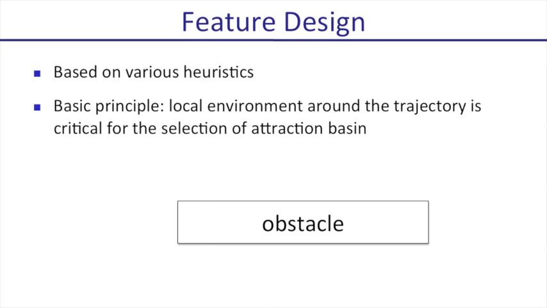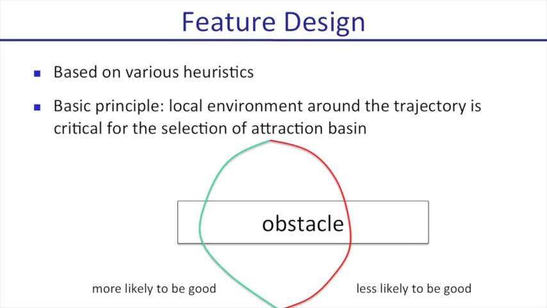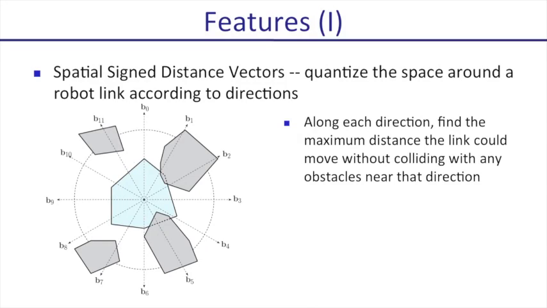For instance, here, the red initial path is deeper inside the obstacle than the green initial path, and this implies that the green path is more likely to be a good initial path than the red one. Based on this basic principle, we design 4 different types of features, and I will introduce them one by one. The first feature is called the spatial assigned distance vectors. To compute this feature, we first quantize the space around a robot link according to different directions.